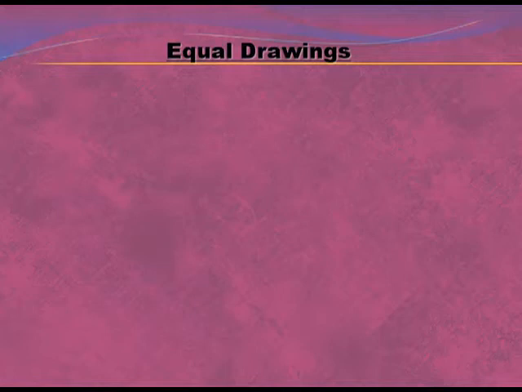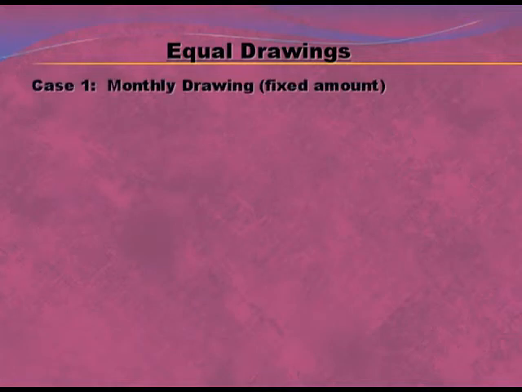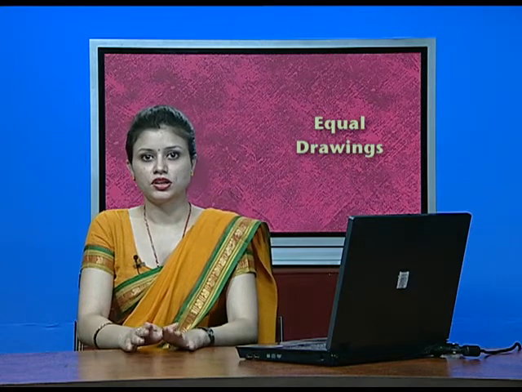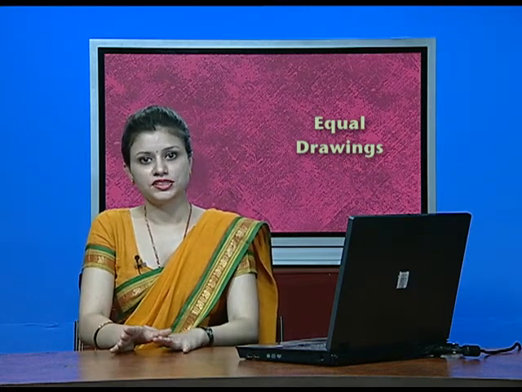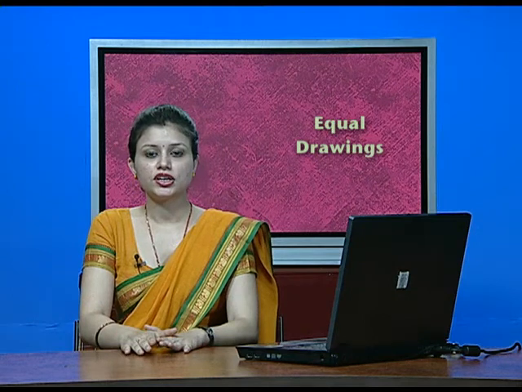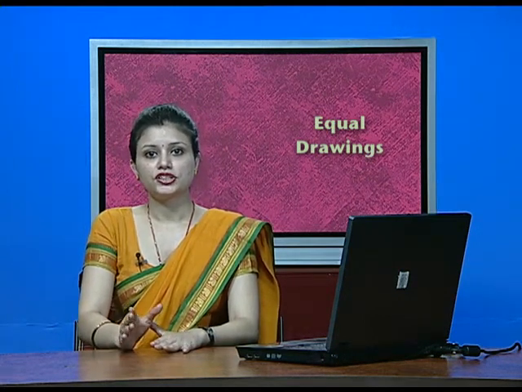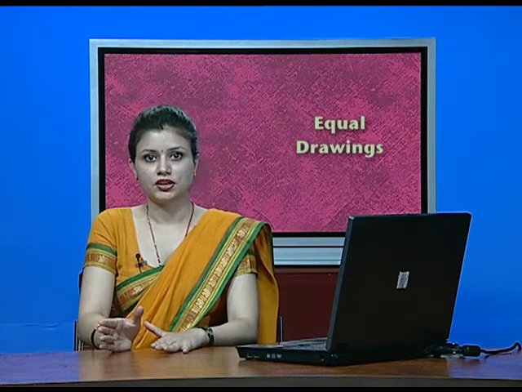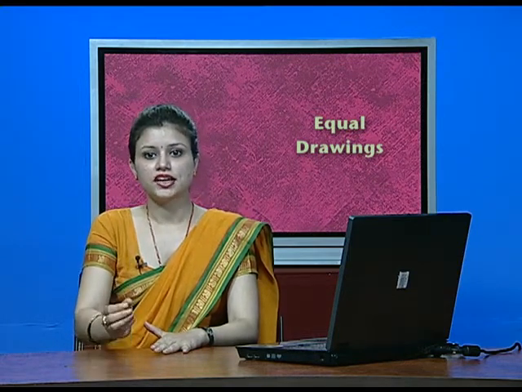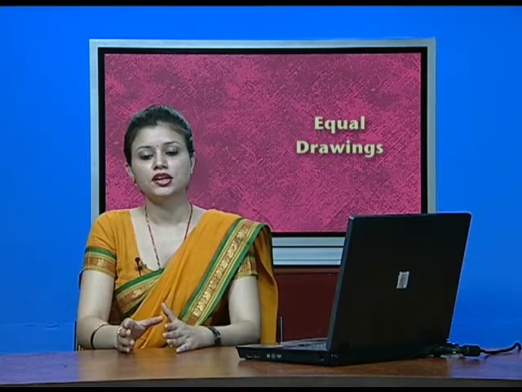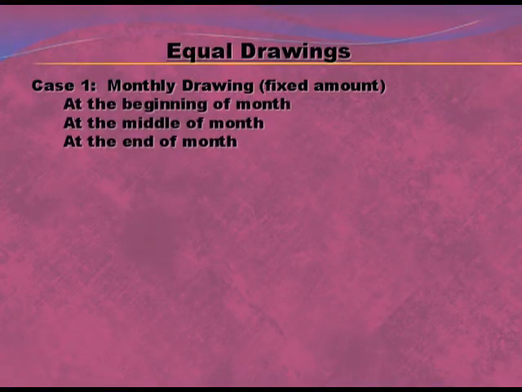First case, monthly drawings. It means whenever drawing is made, it will be of a fixed amount from January up to December. If 1000 is withdrawn in the month of January, so 1000 will be withdrawn in the month of February and so on up to December. Now under this case, there are again three cases. Whenever monthly drawings are made, it can be at the beginning of the month, at the middle of the month, or at the end of the month.